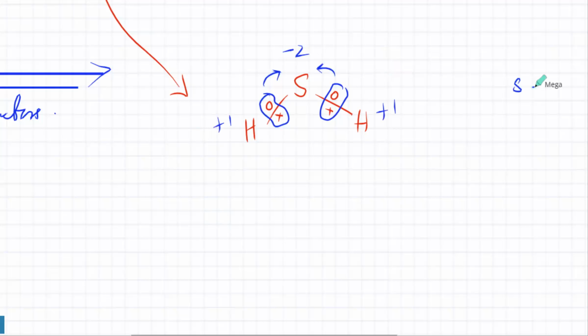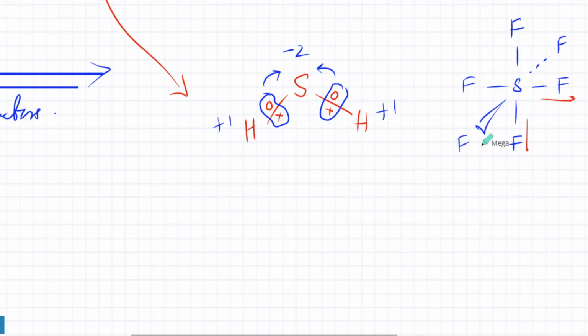Similarly, if sulfur is bonded to 6 fluorines, then all the electrons would be closer to fluorine, because fluorine is more electronegative. So sulfur in a way is losing 6 electrons, and sulfur will have an oxidation state of +6.